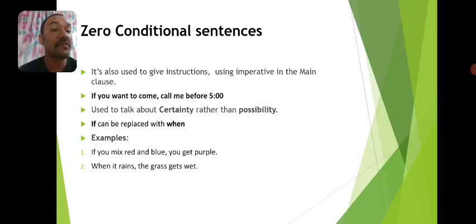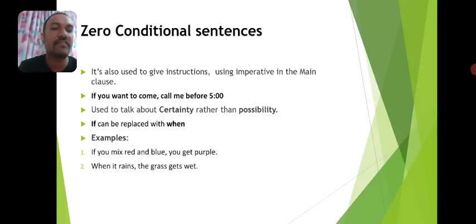So the result will always happen. You won't get any other color as a result. You only get purple color. So this is a permanent truth. So in these kinds of situations, we normally use zero conditional sentence. And look at the next example. When it rains, the grass gets wet.